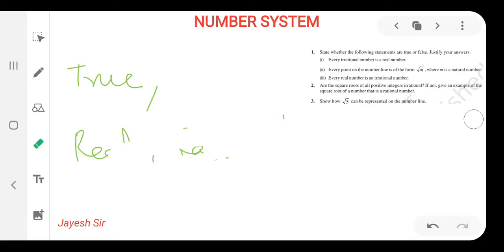I hope you are clear with that. So what is the second statement? Every point on the number line is of the form root m, where m is a natural number. No, it is false.